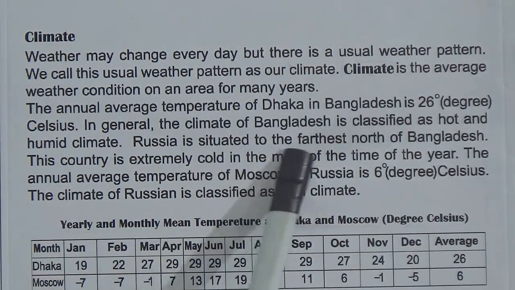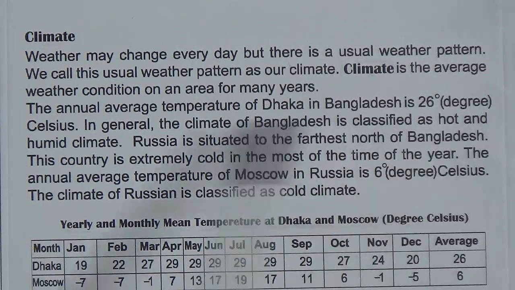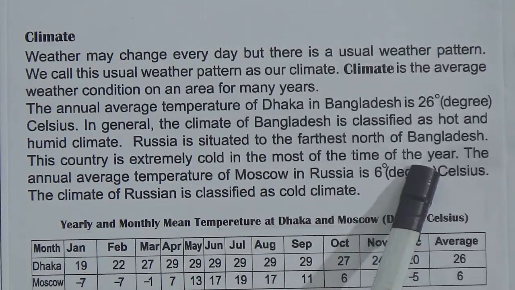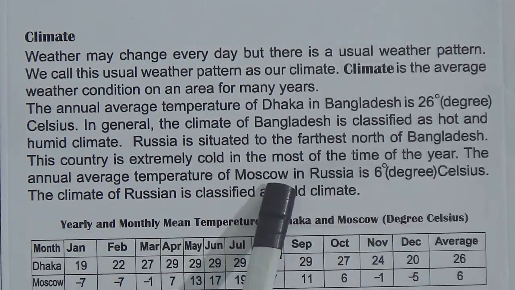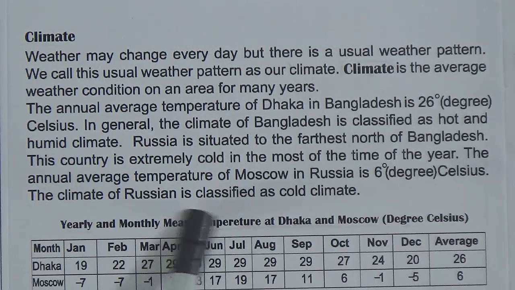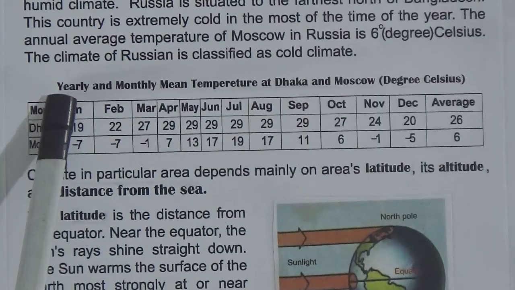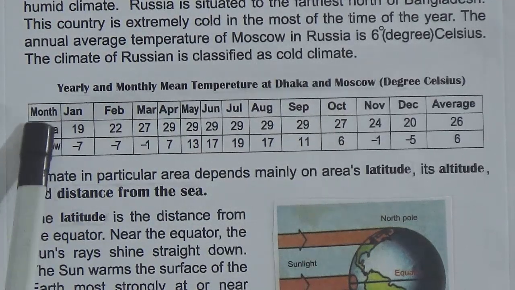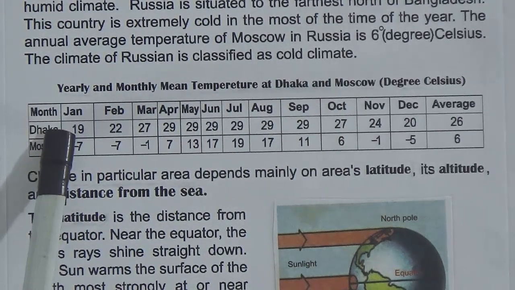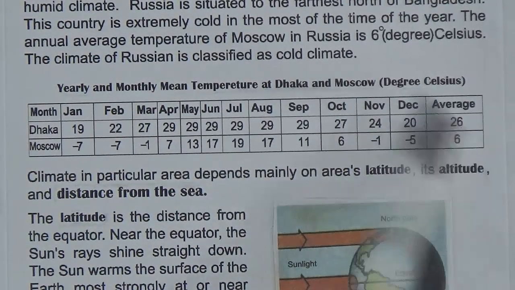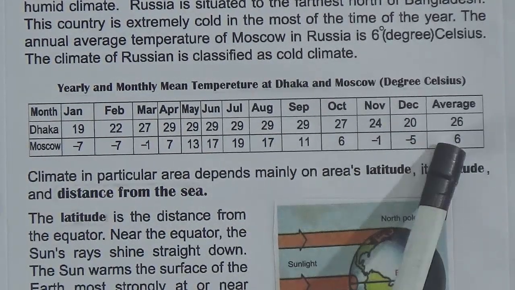Russia is situated to the far north of Bangladesh. This country is extremely cold most of the time of the year. The annual average temperature of Moscow in Russia is 6 degrees Celsius. The climate of Russia is classified as cold climate. Here is a table. You can see this is the yearly and monthly mean temperature at Dhaka and Moscow. All year, from January to December, this is the Dhaka temperature. The average temperature is 26 degrees and Moscow's average temperature is 6 degrees.